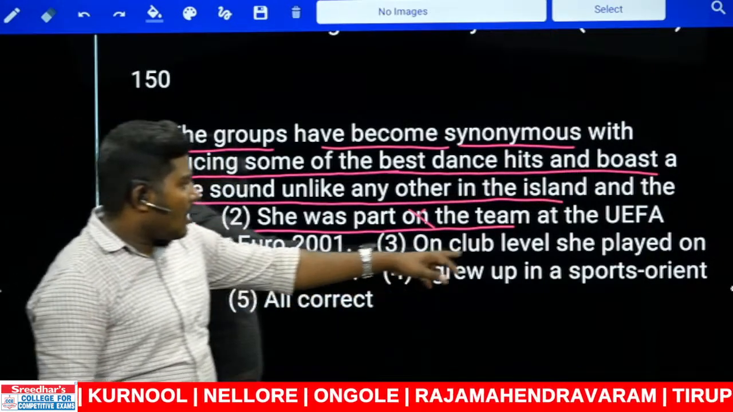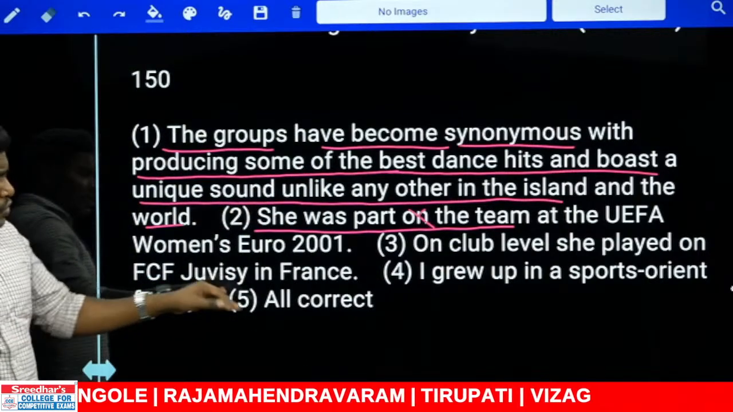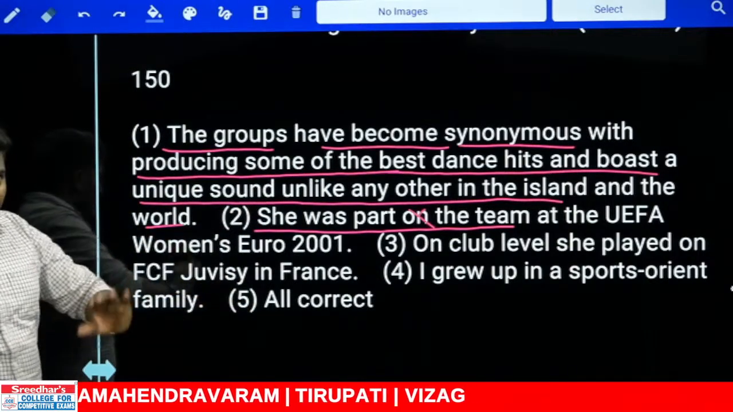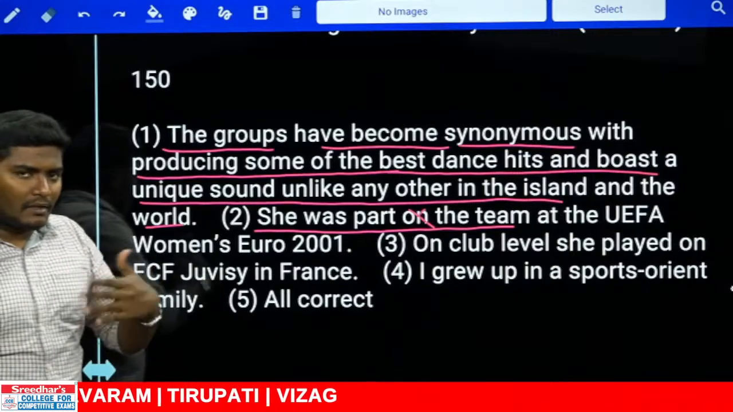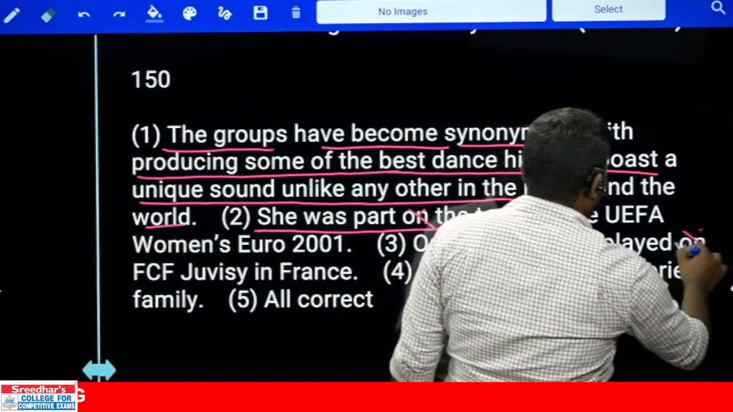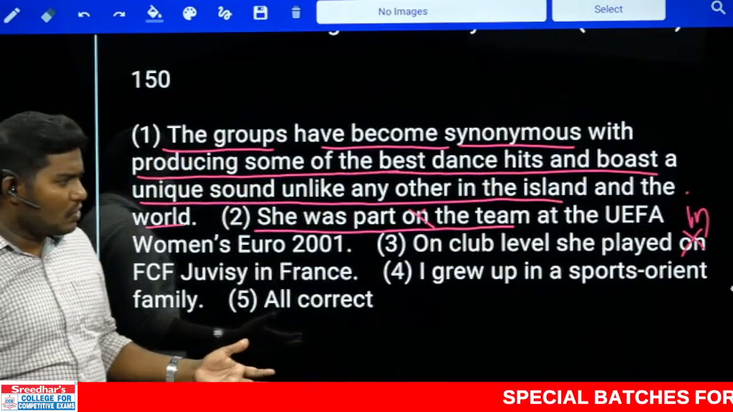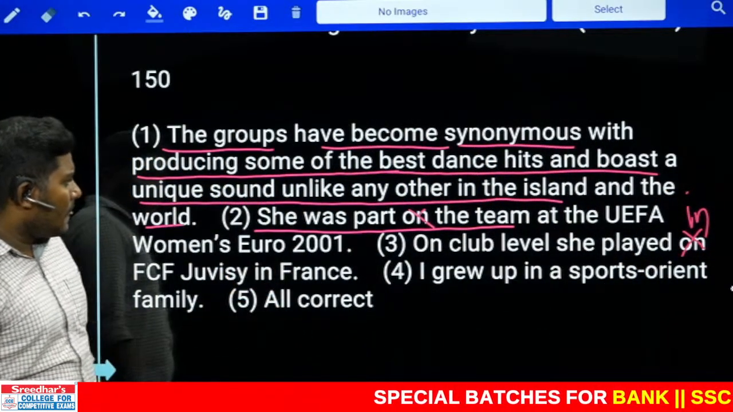Next. On club level, she played on FCF Juvese. FCF Juvese is actually the name of the team, like the football teams. Okay, it's not on. You can use in the team. She played in the team or she played with them is also possible. In the team is also possible. Look at the fourth one.